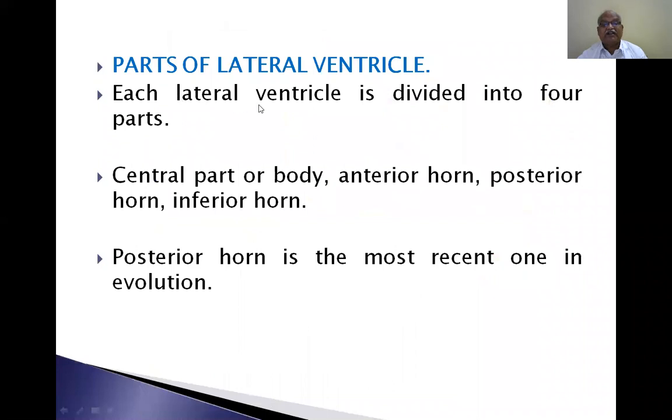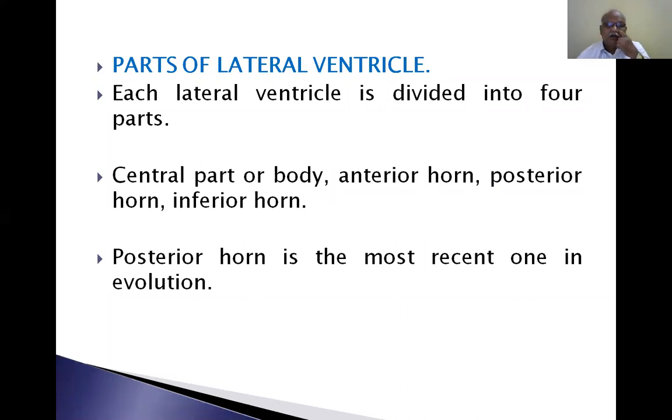Parts of the lateral ventricle: each lateral ventricle is divided into 4 parts. The central part or body, anterior horn, posterior horn, and inferior horn. The posterior horn is the most recent one in evolution. The same thing continues in the evolution: recent one, intermediate one, and oldest one. Neocortex is the most recent one, paleocortex is the intermediate one, and archicortex is the oldest one.